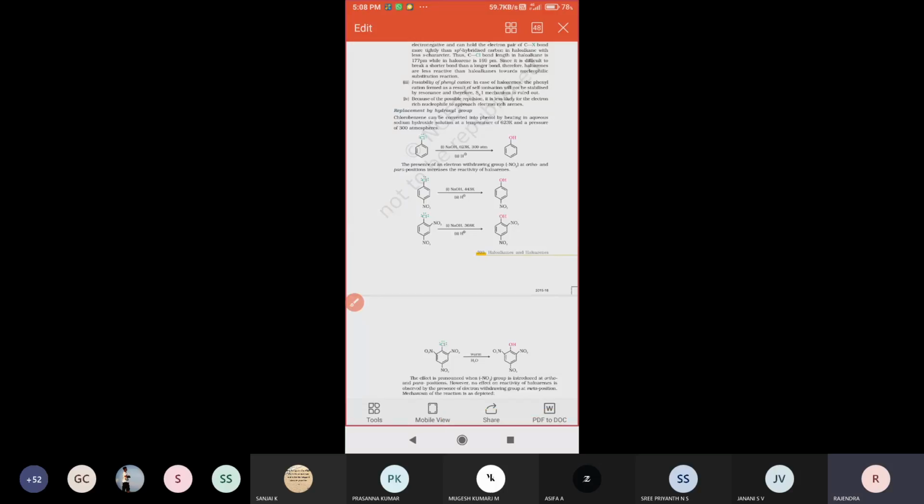See that meta nitrochlorobenzene is taken. Para nitrochlorobenzene is taken. When this para nitrochlorobenzene reacts with sodium hydroxide, the OH group replaces the chlorine. In all these reactions, the chlorine is replaced by a hydroxyl group.